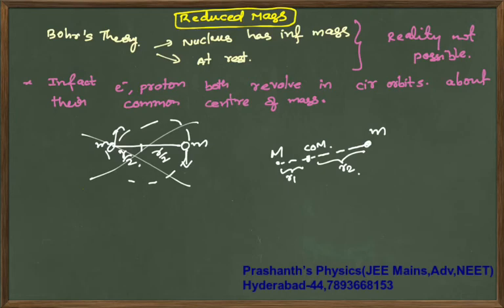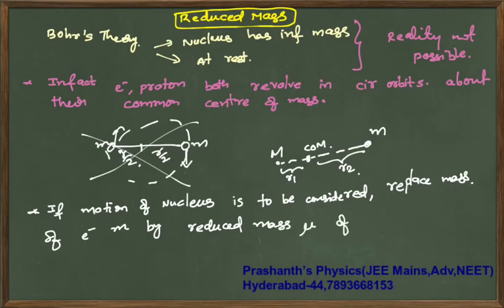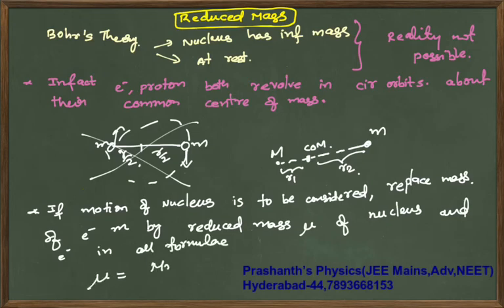So if motion of the nucleus is to be considered, what we are supposed to do is replace the mass of the electron m by the reduced mass μ of the nucleus and electron in all formulae, where the reduced mass is capital M into small m by capital M plus small m. We need to do this.